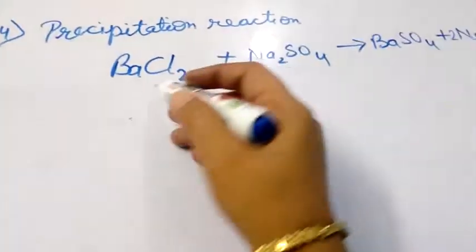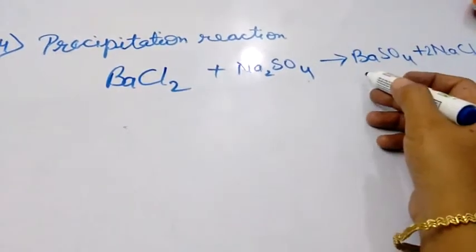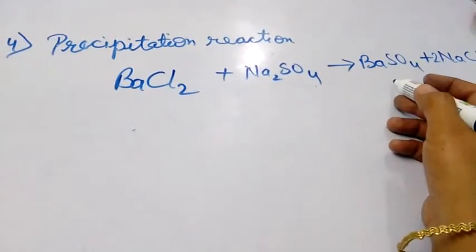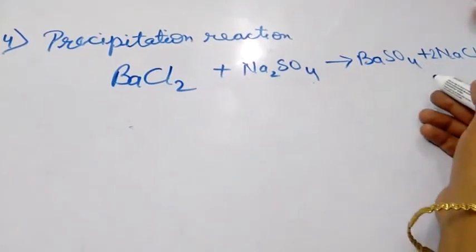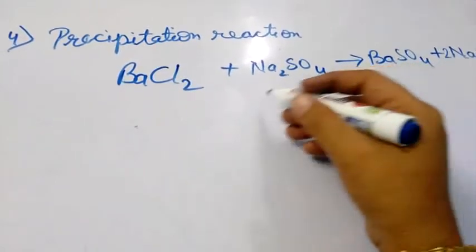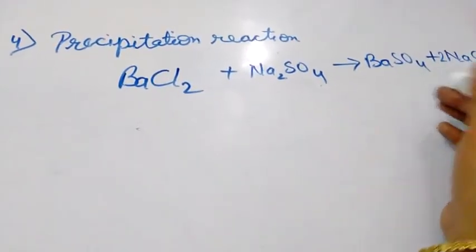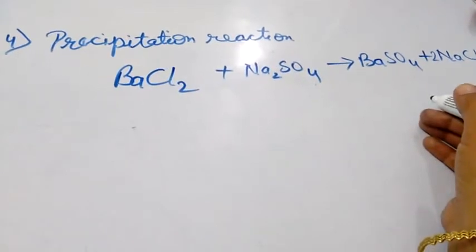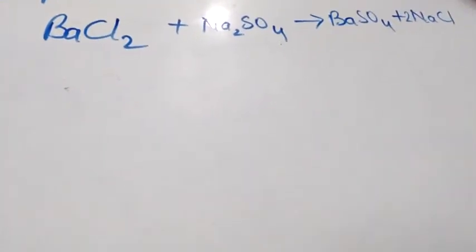So now barium chloride and sodium sulfate react and barium sulfate is formed. Barium sulfate is formed and sodium chloride is also formed. Okay. So in this, a precipitation reaction took place. Precipitate of barium sulfate is formed.